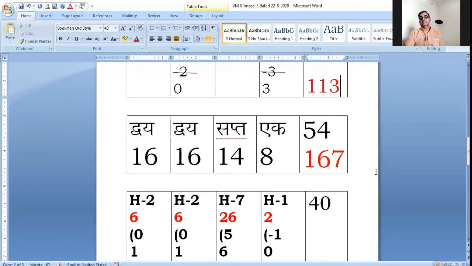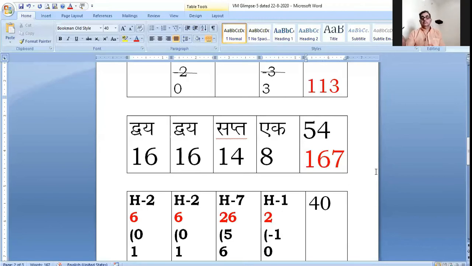The formulation Ek will take us to value 6, 1 and 1, which is 8. So the third feature is that we are reaching from TC values 2, 2, 7, 1, two formulations Due, Due, Sapt and Ek. These formulations take us to TC values 16, 16, 14 and 8. They make a total sum of 54. And 113 plus 54 takes us to 167.